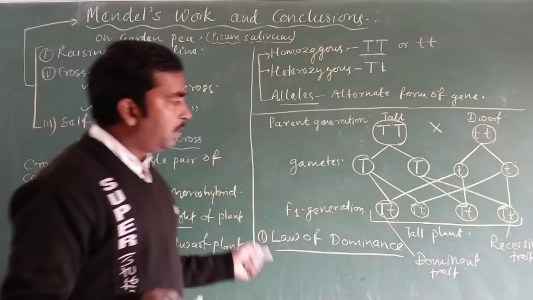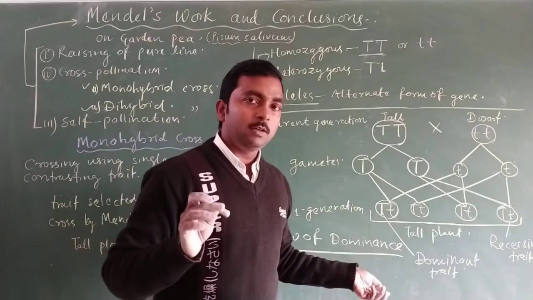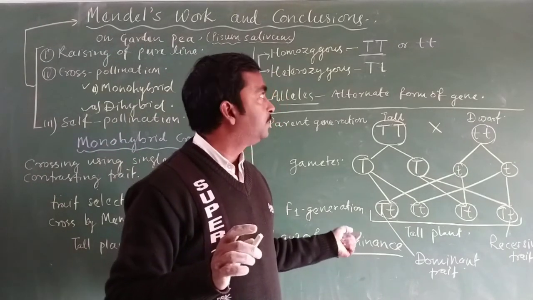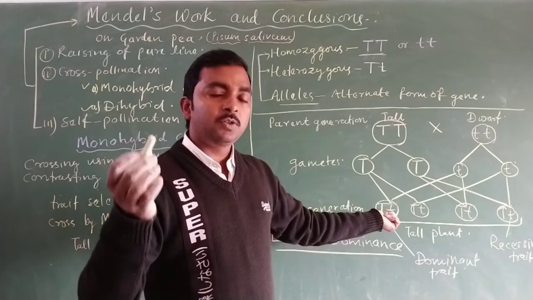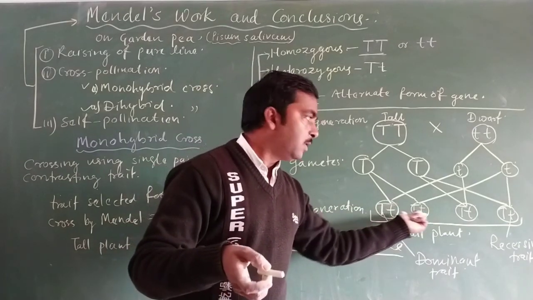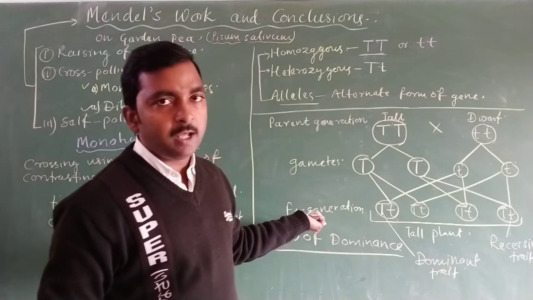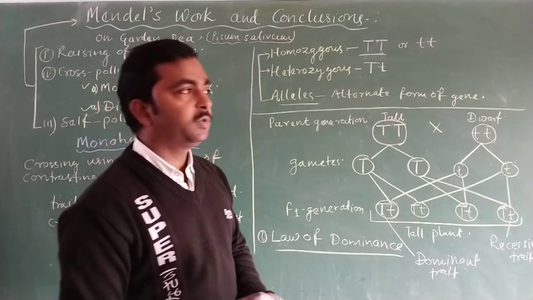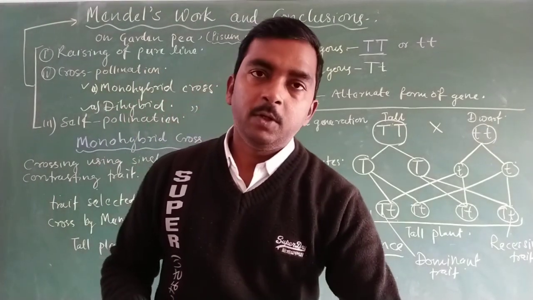It means what will be the result or conclusion observed by Mendel when he performed self pollination between the plants of the F1 generation. We will discuss this in the next video lecture.